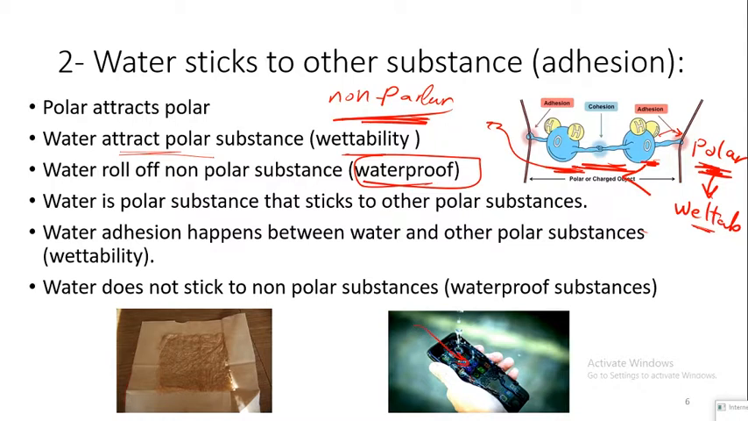Similar to that, if you have a mobile, you could see that if you have some drops of water above the surface of the mobile, it is made of non-polar substances. So the water molecules will just flow or roll off the surface of the mobile.